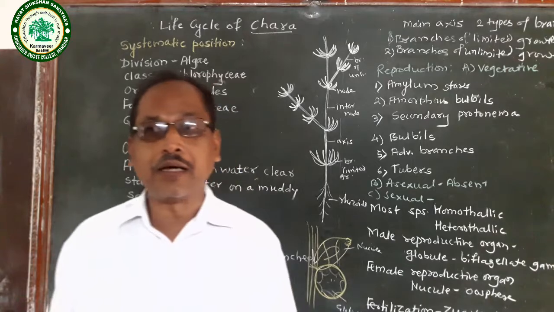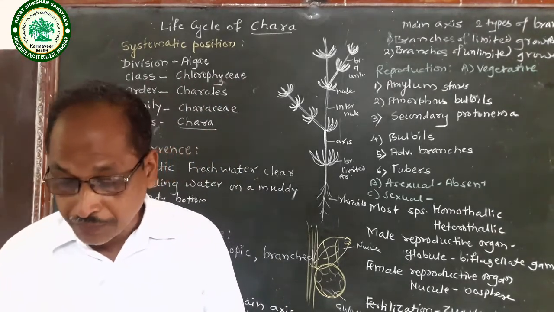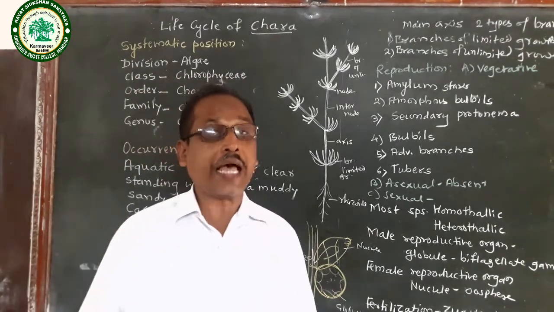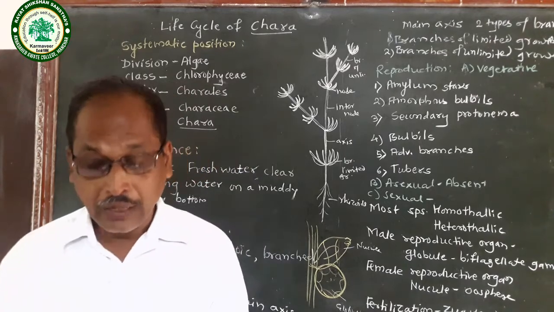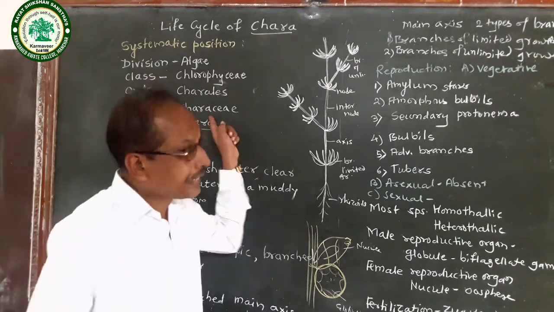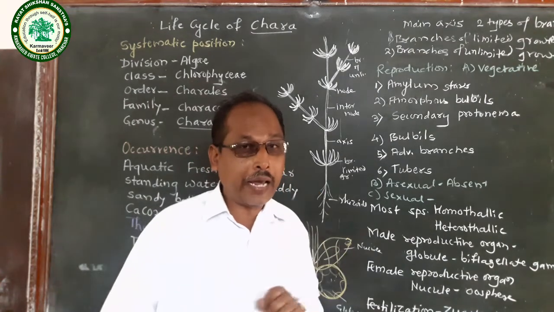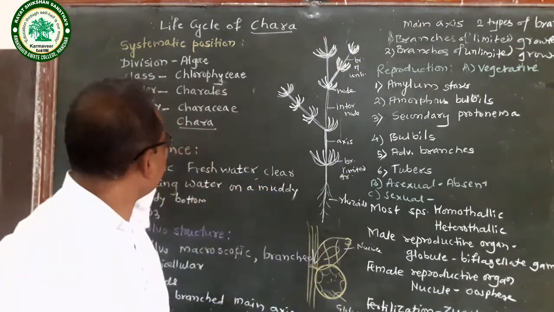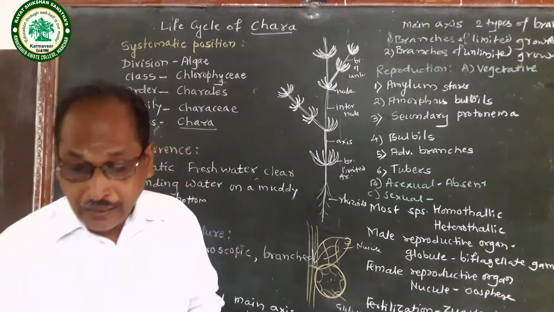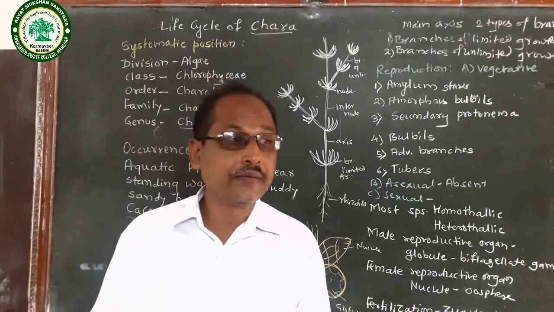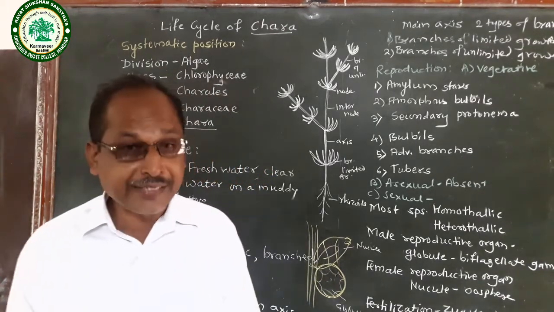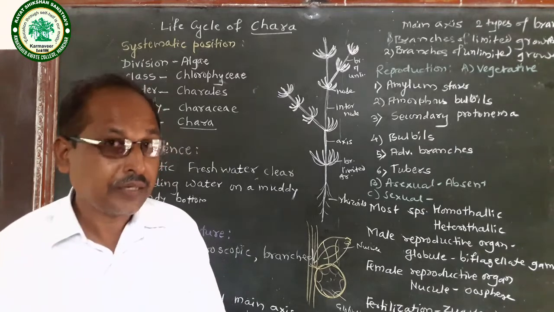The general character is that the plant body shows nodes and internodes. Also, their characteristic reproductive organs are the globule and nucleus. And then genus Chara. Chara is also called stoneworts.